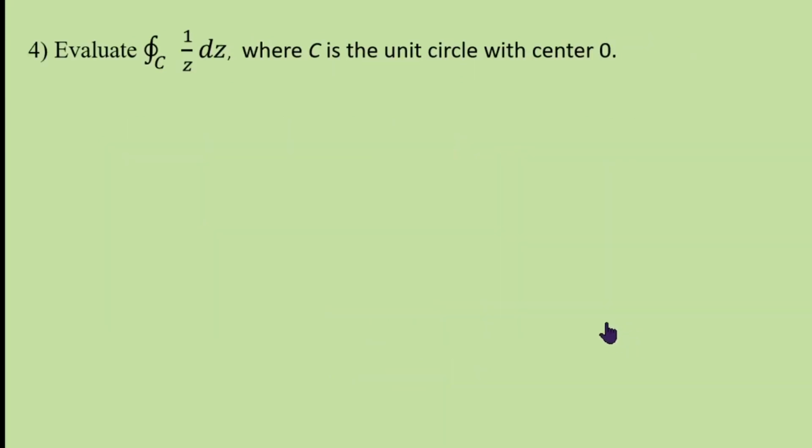Okay. Now one more question, evaluate the integral over C of 1 by z dz, where C is the unit circle with the center at 0. Center 0 means origin. z equal to 0 means x coordinate is 0, y coordinate is 0. So center is at origin and radius of the circle is 1. Now how can we integrate 1 by z?